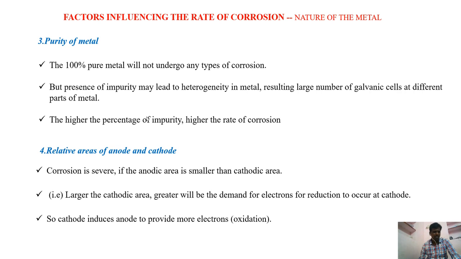As for relative areas, if the area of the anode is less than the cathode, then the cathode demands more electrons. So the anode has to supply more electrons to the cathode. So automatically that metal will be corroded very quickly.